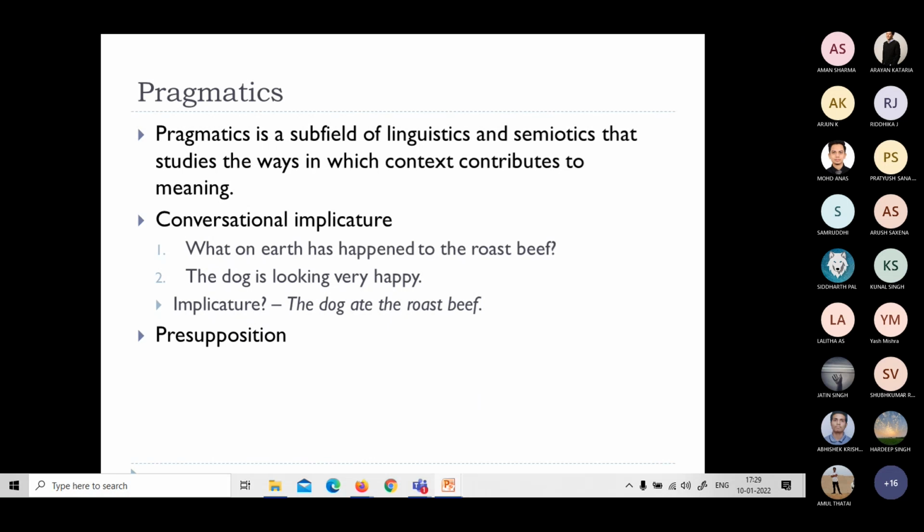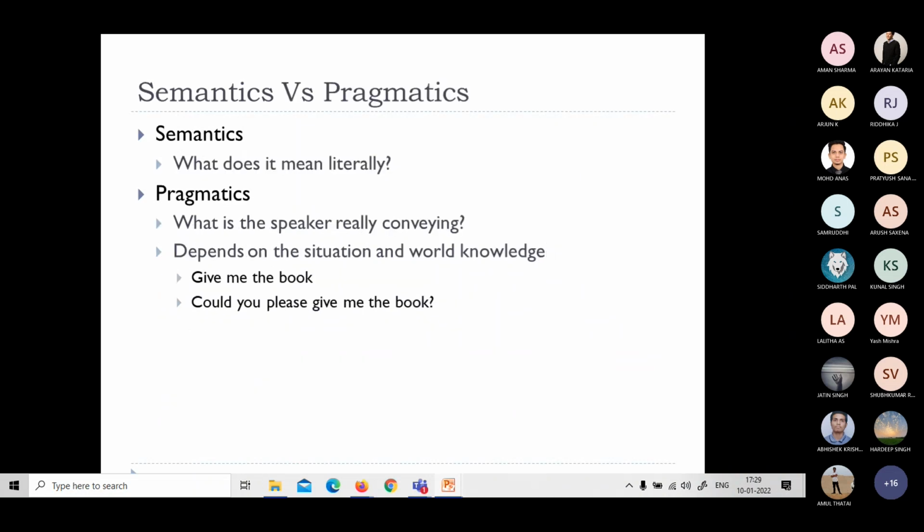Or the presupposition, as I mentioned. Presupposition means, for example, Jane no longer writes fiction. What does it mean? Jane never wrote fiction? No. Once Jane wrote fiction, but now she's not going to write anymore. That is presupposition. Jane once wrote fiction. These are all valid, meaningful sentences, but understanding the meaning may be difficult, even for a human being. This is called pragmatics.